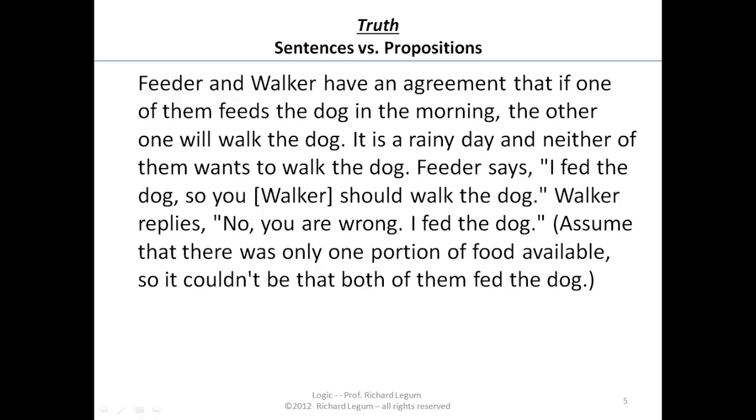Well, let's say today's a rainy day, and neither of them wants to walk the dog. And let's say feeder says, "I fed the dog, so you, walker, should walk the dog." Walker replies, "No, you're wrong. I fed the dog." Now, in this example, we also want to assume that there's only one portion of food available, so it couldn't be that both of them fed the dog. That is, only one of them fed the dog.